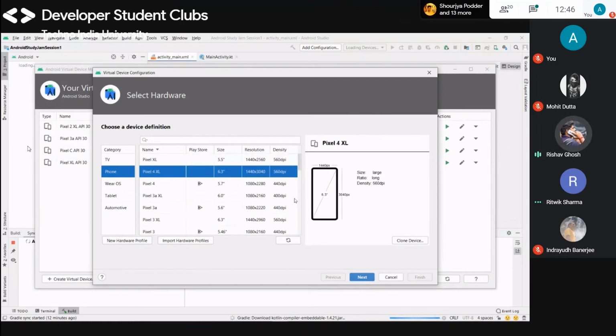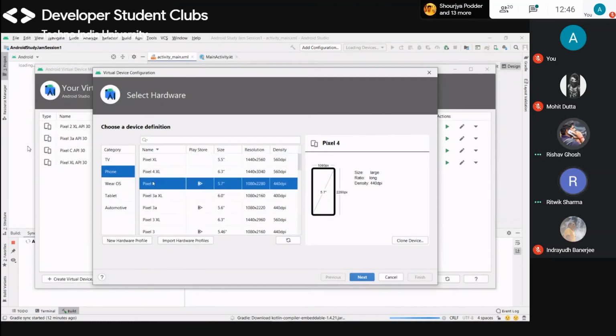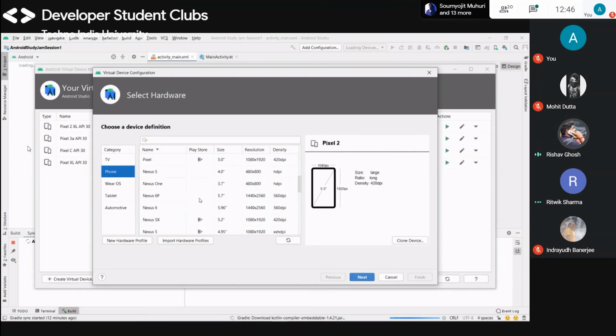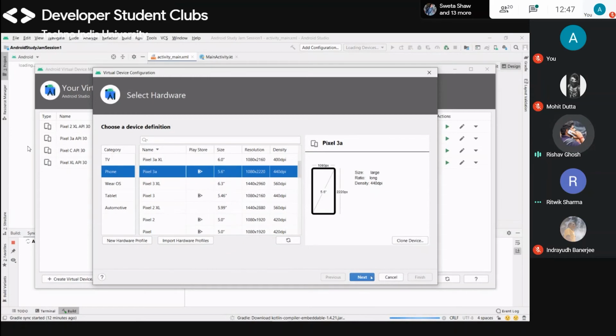You can see the size here. Some phones will get Play Store, but the rest of the phones will not have Play Store. If I want to go with this, just click on it and do next.